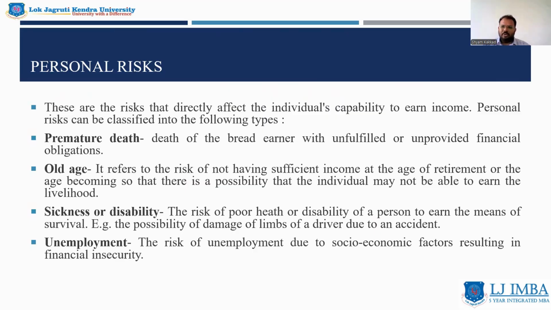Because of unemployment or because of any other social economic factors, it may result into a permanent hamper in income earning capacity of an individual. So what happened in COVID can also be considered over here because of any unforeseen circumstances. People were losing jobs. Migrant laborers were walking back to their native homes just because they were not able to find a solution of their employment. So these are the various types of personal risk.